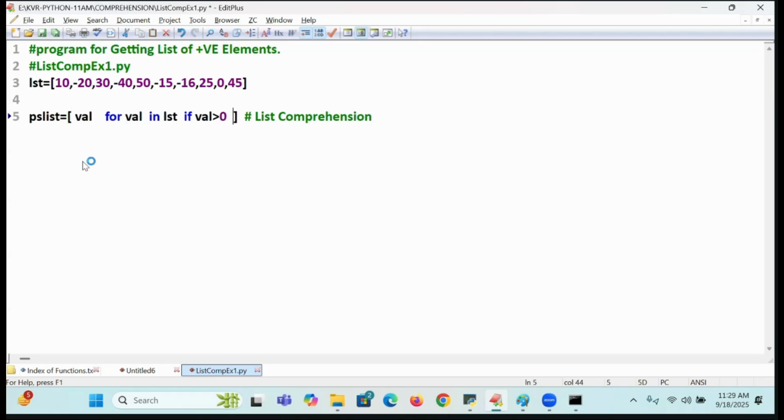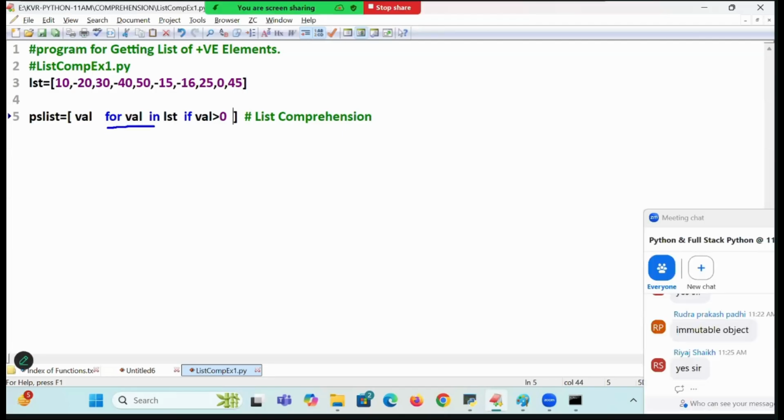Start. First, where does it come? For loop. What is the for loop? First value 10. After that, go to where? Condition. What is the condition? 10 greater than 0. True. True means it will go to where? Expression 1, value. That value will be kept in where? PS list. What is the value of PS list? 10. Good. Go to what next? Second element. What is the second element? Minus 20 greater than 0. False. Go to where? For loop. What is the value? 30. 30 greater than 0. Go to where? Value. What value is added to PS list?